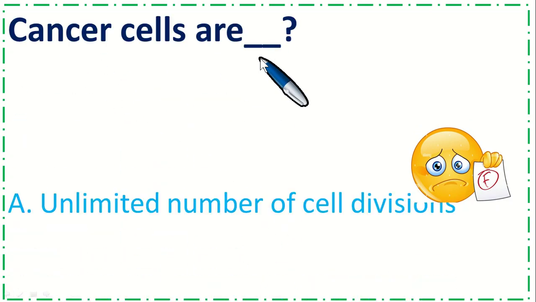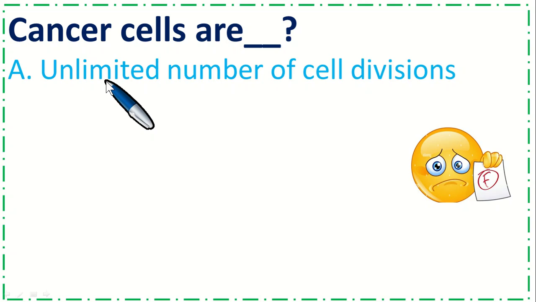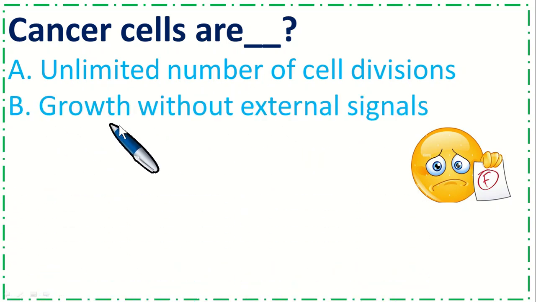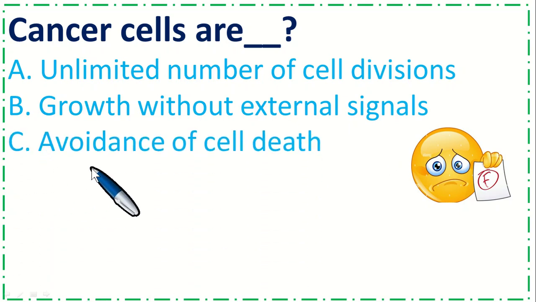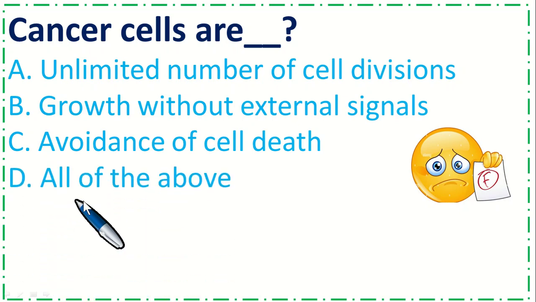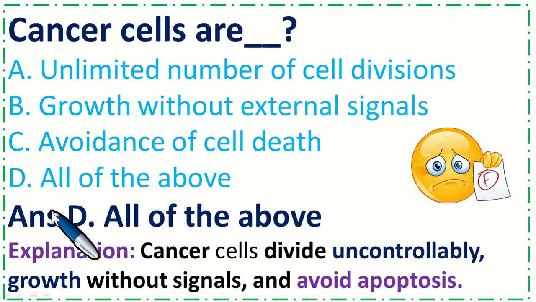Cancer cells show option A, unlimited number of cell divisions; B, growth without external signals; option C, avoidance of cell death; and option D, all of the above. So the correct option is D, all of the above. Cancer cells divide uncontrollably, grow without signals, and avoid apoptosis.